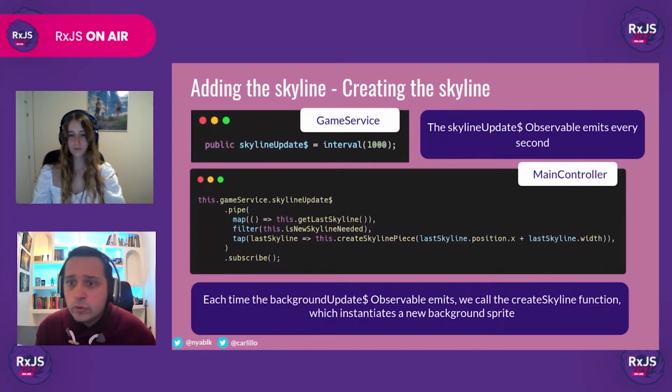Then we use the isNewSkylineNeeded function to filter the stream. This function checks to see if it's time to render a new skyline sprite. If it returns true, we call the createSkylinePiece function, which will instantiate a new skyline sprite in the canvas.